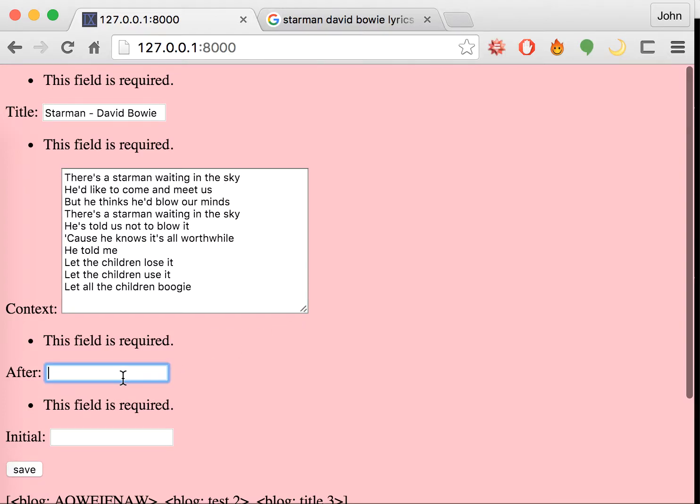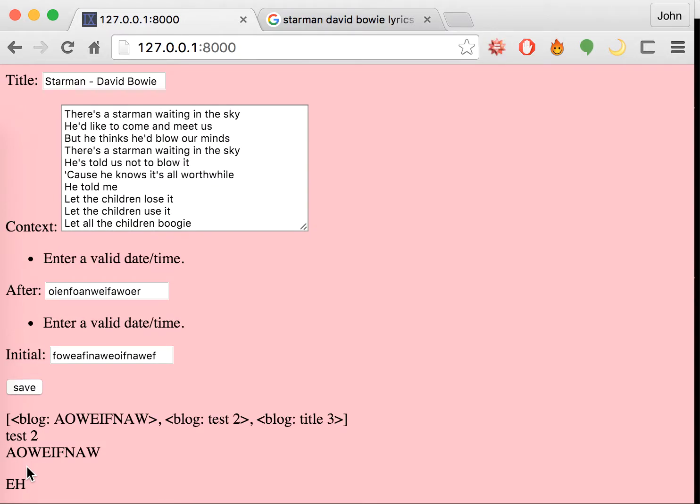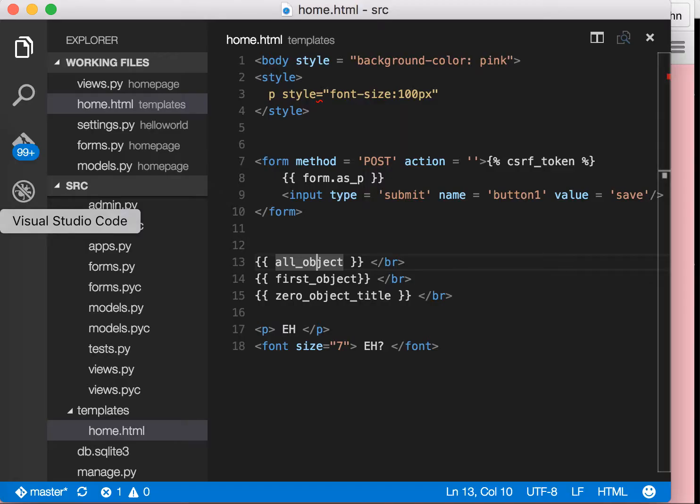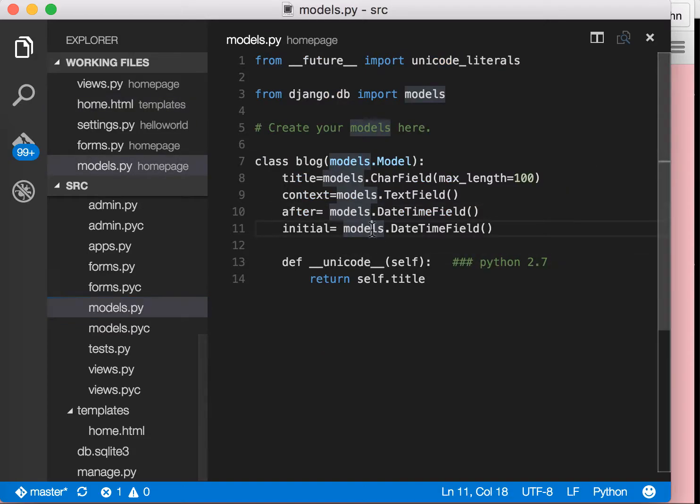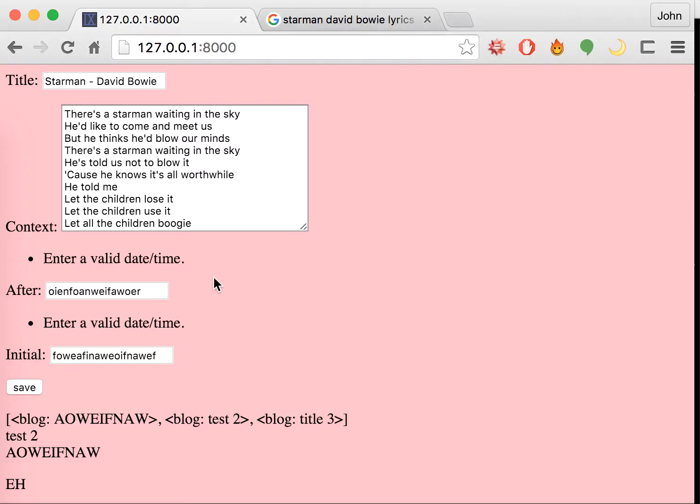And I'm going to do something really bad by putting random things here. You will notice that when you click save, this is not going to let us save anything because we're not typing in the correct format. As you can see, Django is actually correcting us, saying enter a valid date and time. The reason we can't just put in random text is because in our models.py, our after and initial class has a date time field. This means that you have to input a date time.